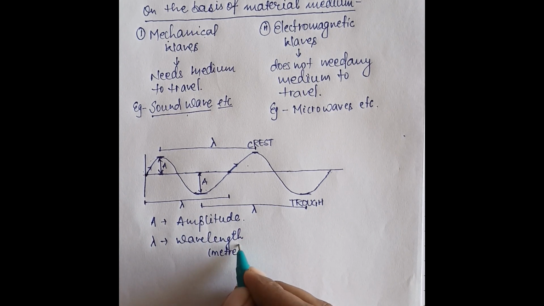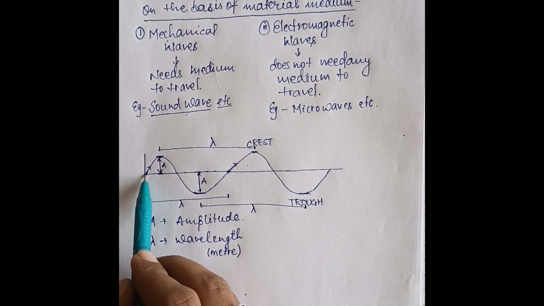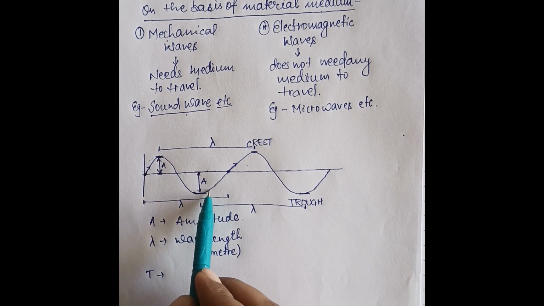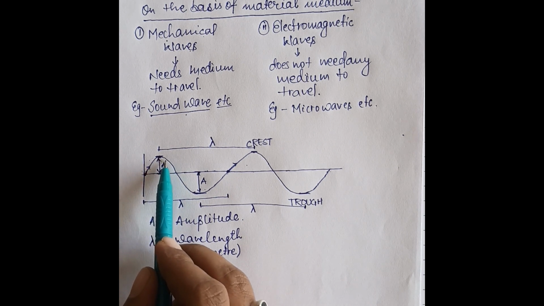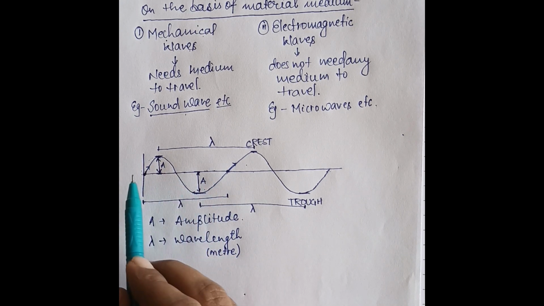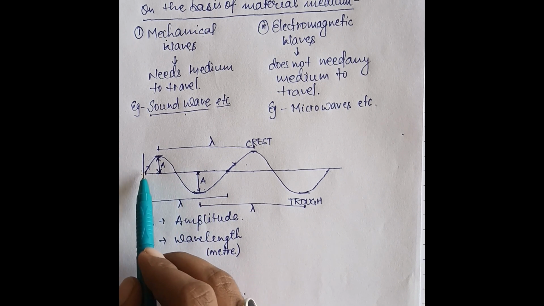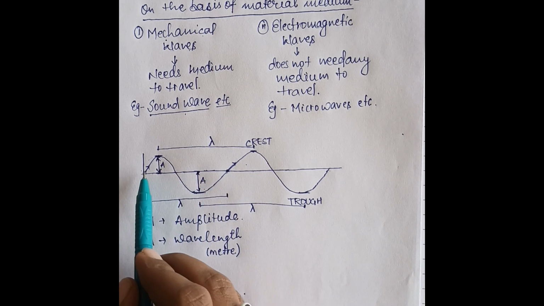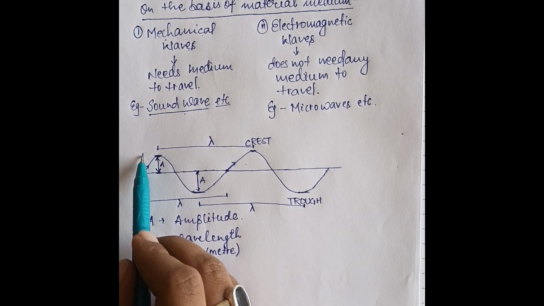Clear? Meter. And we talk about time period. Time period is nothing other than the time taken by the wave to complete one oscillation. One oscillation means the particle moves up and comes back to its mean position. We are talking about energy propagation only; the particle is not moving in this direction. We have just created the graph of it. Let us consider the time is increasing. In the first second the displacement was maximum.